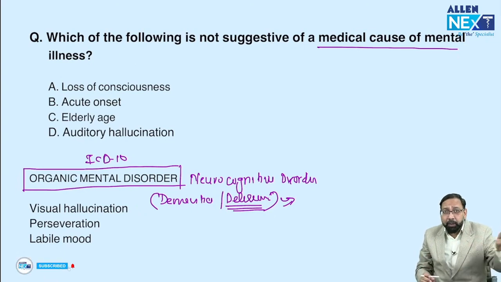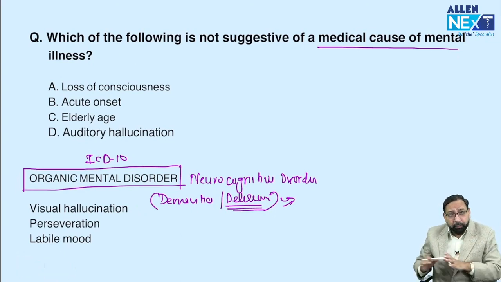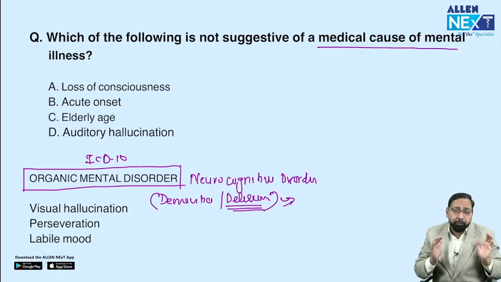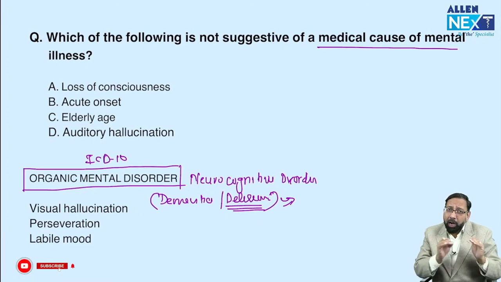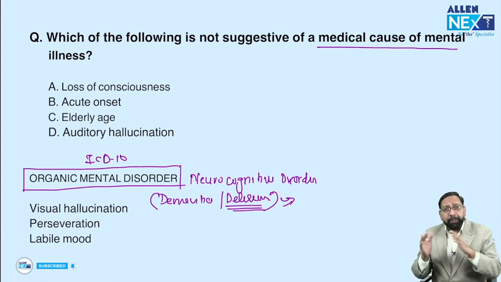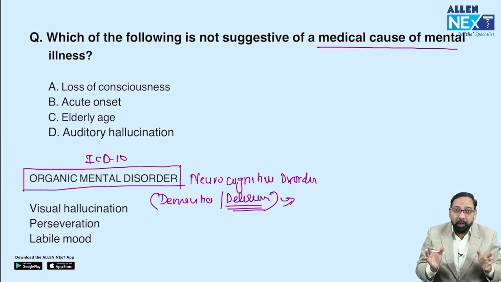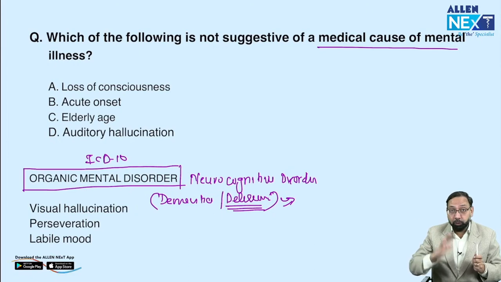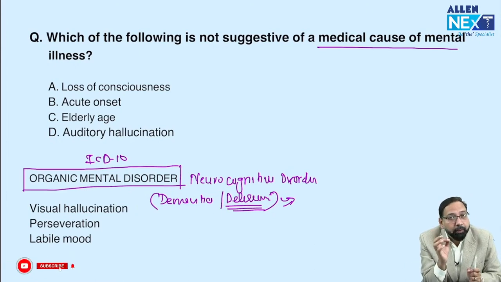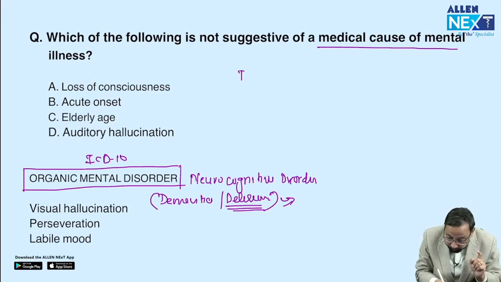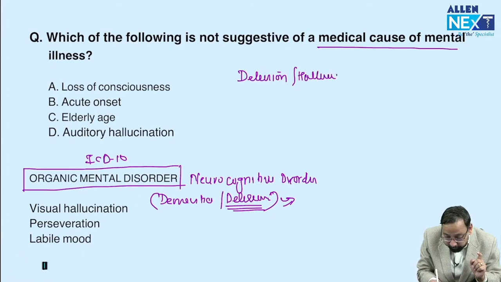A patient came to OPD, or presented in emergency after a fracture of hip, and was operated. After operation, shifted to ICU. In ICU, he is very aggressive. He is behaving weirdly. He is having hallucination. He is having delusion. Whenever you hear the words delusion and hallucination, immediately you will think of psychosis.